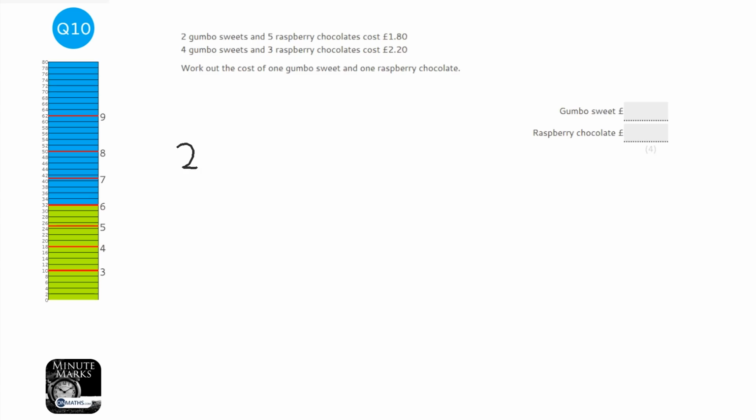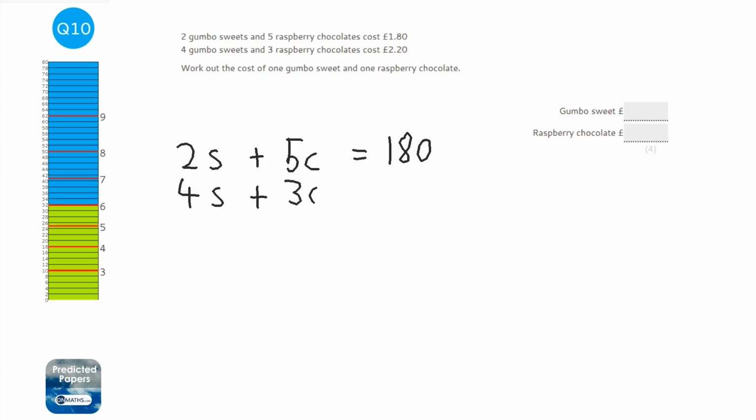So 2 lots of the S plus 5 lots of the C equals, and I'm just going to leave it in pence rather than pounds. I find pence a lot easier to work with. And then we can write the second one as 4 lots of the sweets plus 3 lots of the chocolates equals 220. So to do simultaneous equations, you need one of the coefficients to be the same.